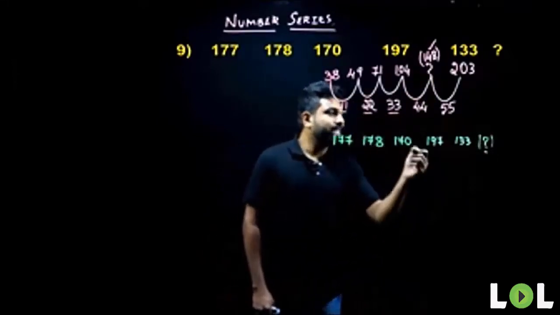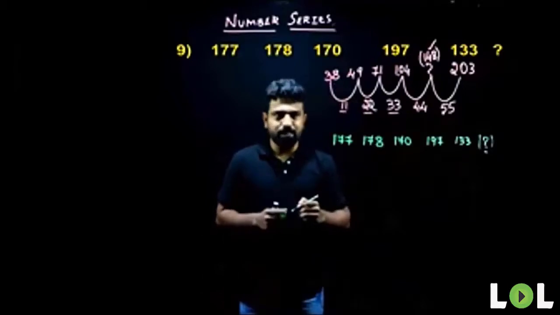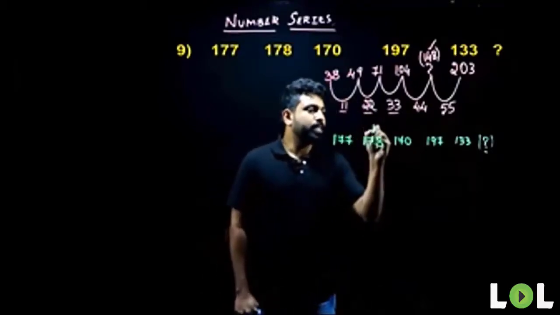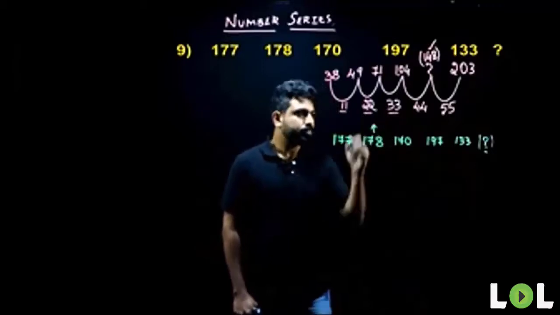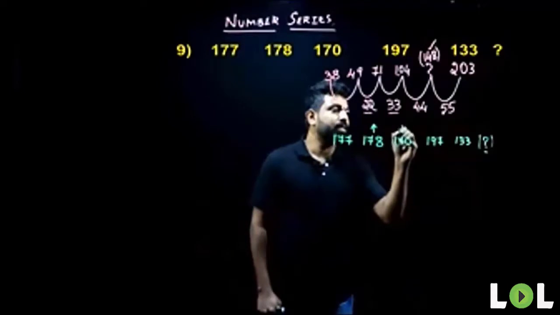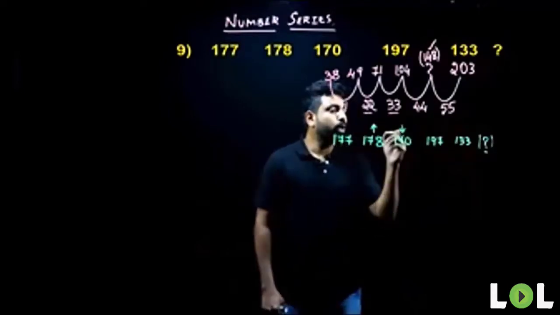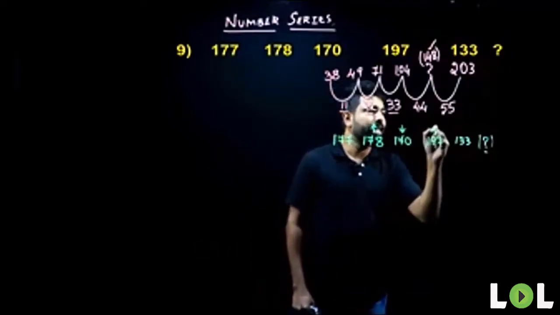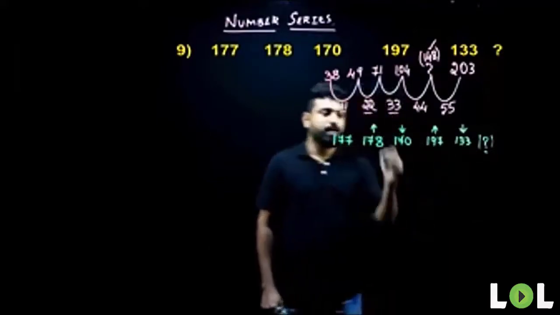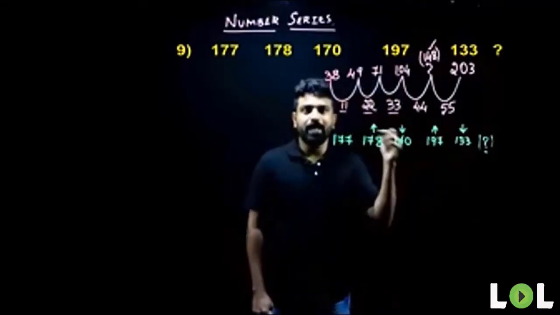So when you look at this series, what's happening in this series? When I look at my first term and the second term, there is an increment here. When I look at my second term and my third term, there's a decrement here. Again, whenever I look at my third term and the fourth term, there's again an increment. Here, there's again a decrement. So there is alternative increment and decrement.